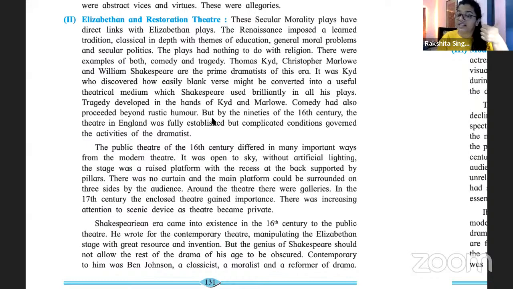Okay, with great resource and invention. He was inventing things. There's something called as the Shakespearean sonnet. He invented that sonnet and he wrote a lot of sonnets in that format. Okay. But the genius of Shakespeare should not allow the rest of the drama of his age to be obscured.